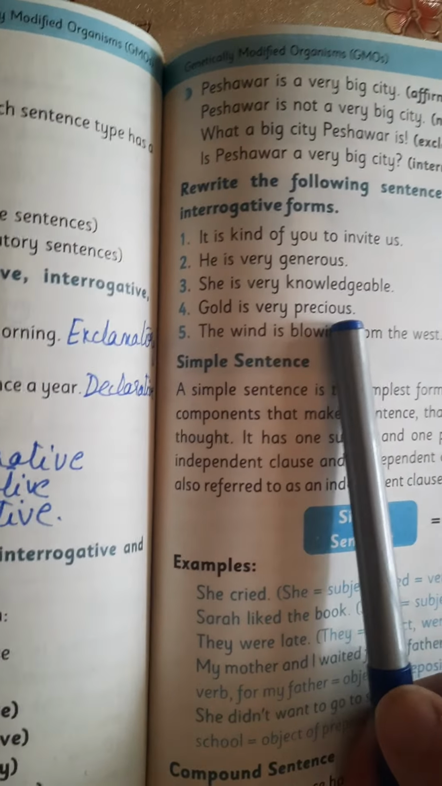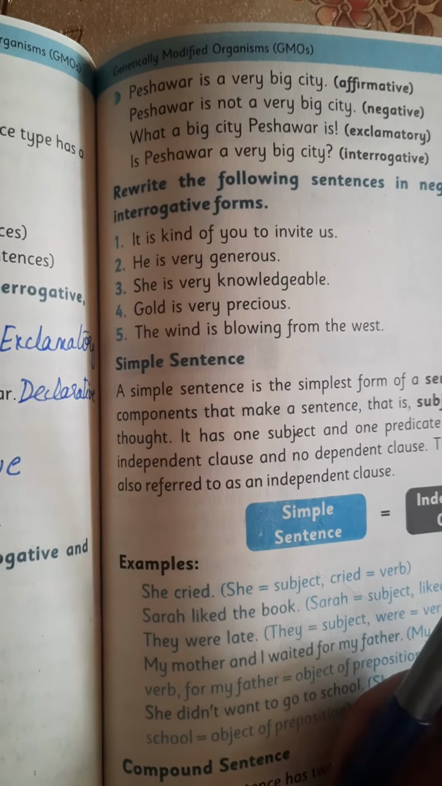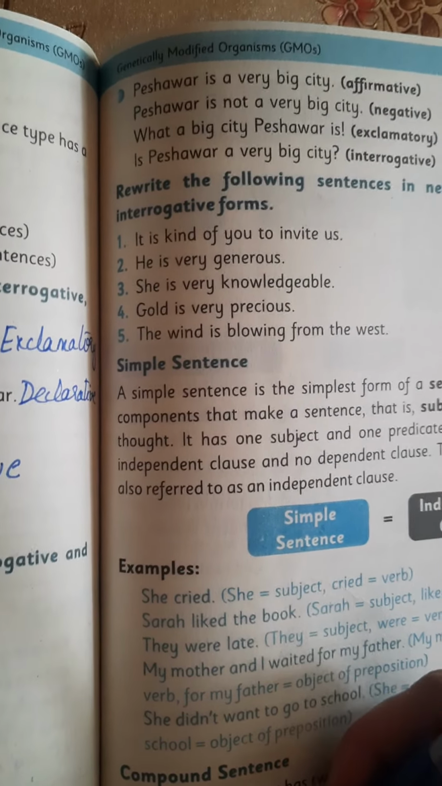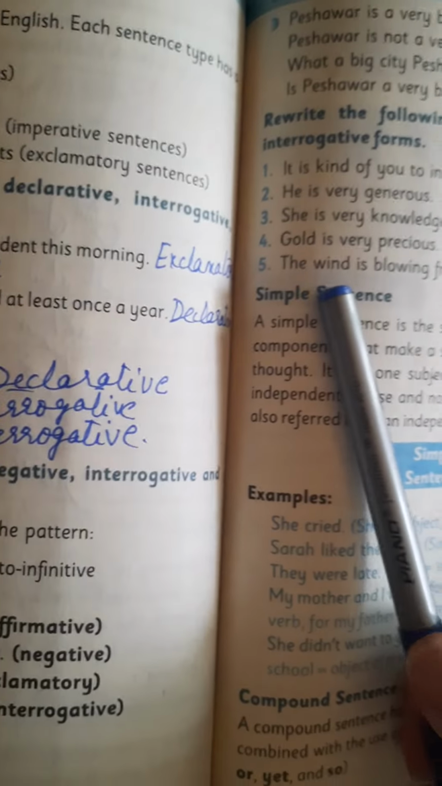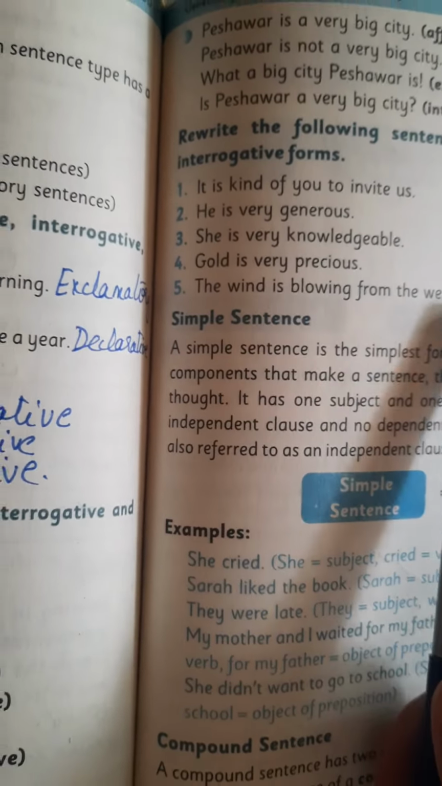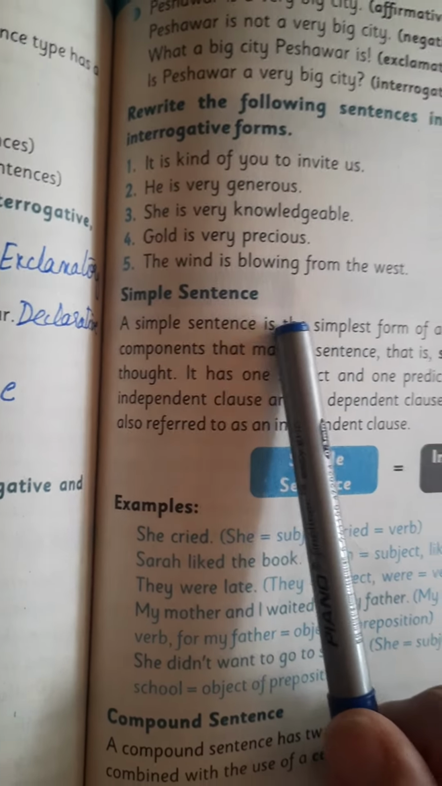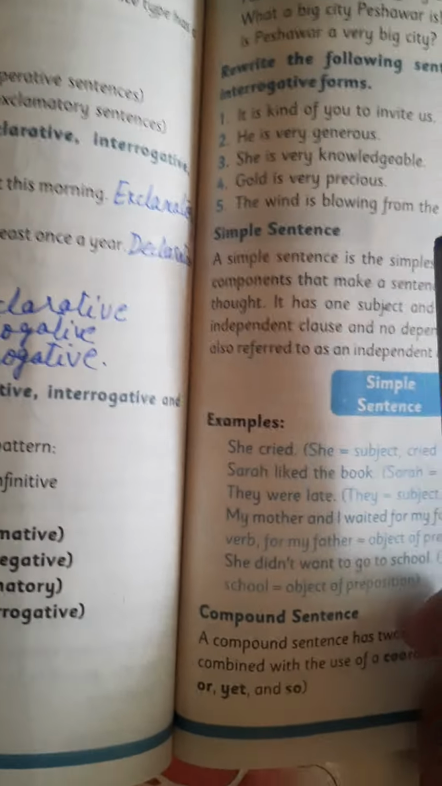Gold is very precious. Gold is not very precious. How precious gold is! Is gold very precious? The wind is blowing from the west. The wind is not blowing from the west. What a wind blowing from the west! And "Is the wind blowing from the west?" is the interrogative form.